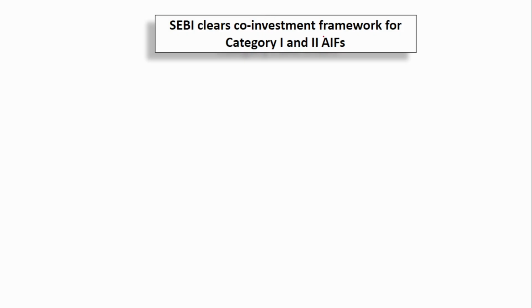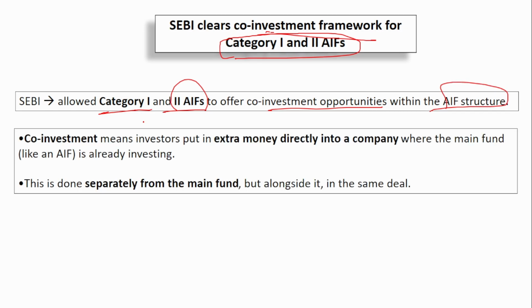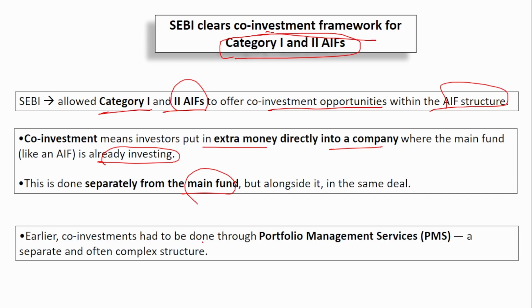Next, SEBI clears the co-investment framework for Category 1 and Category 2 AIFs, alternate investment funds. So, now SEBI has allowed Category 1 and Category 2 AIFs to offer co-investment opportunities within the AIF structure. What is co-investment? Co-investment means investors put extra money directly into a company where the main fund is already investing. This is done separately from the main fund. Earlier, co-investment had to be done only through portfolio management services, a separate and often complex structure.